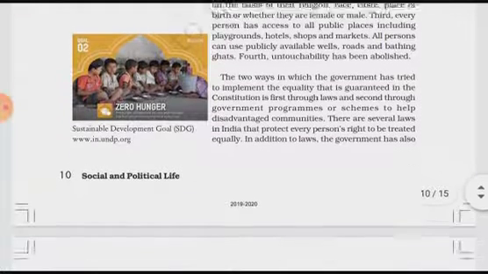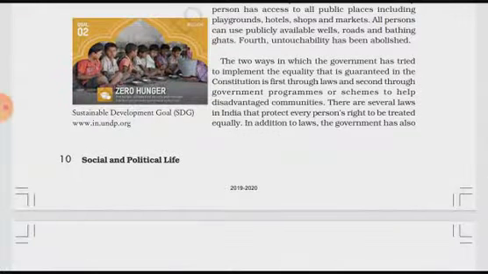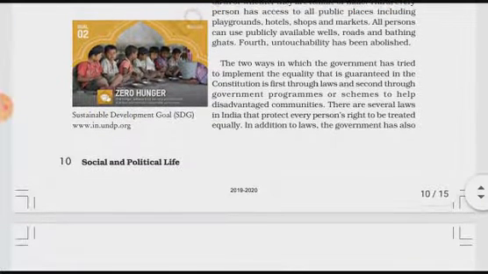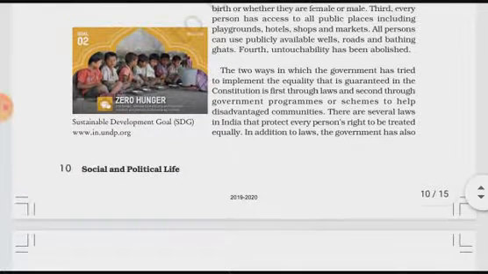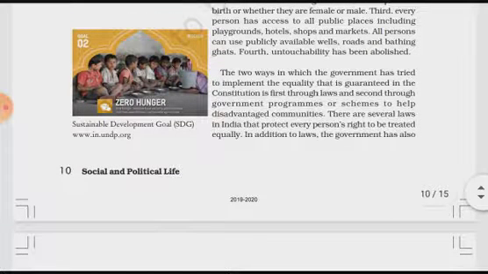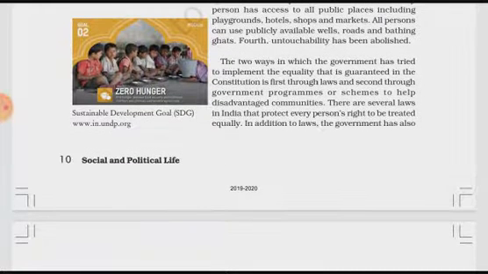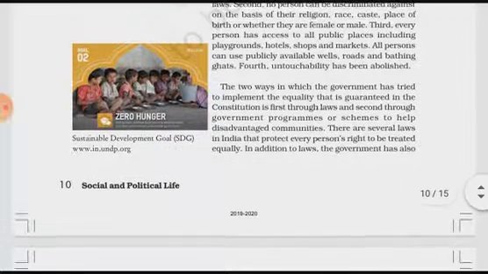There are two ways in which the government has tried to implement the equality guaranteed in the Constitution: first, through laws, and second, through government programs or schemes to help disadvantaged communities. Disadvantaged communities who are not getting the advantage of these rules and regulations, so the government has tried to implement equality among the communities by these two ways.